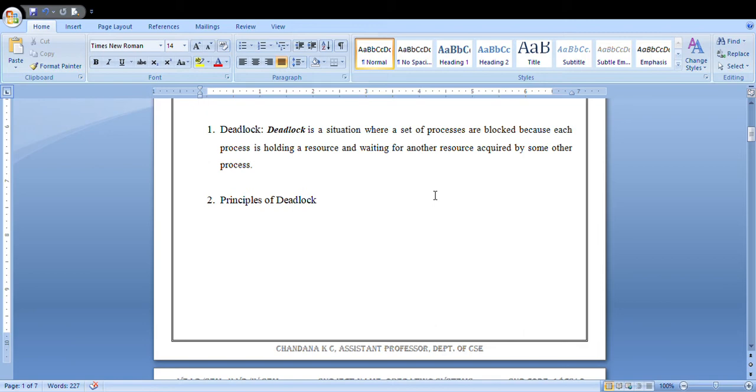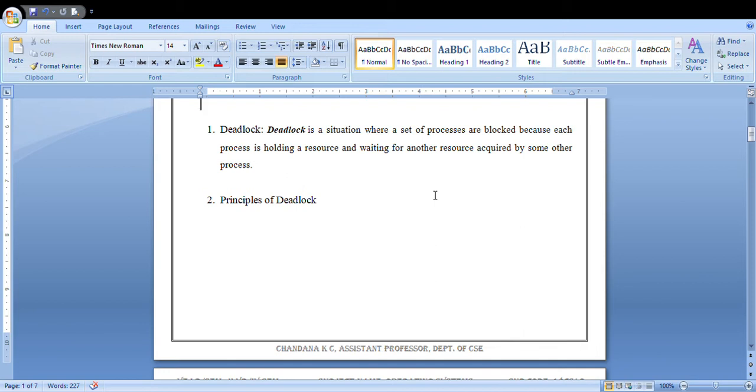A lack of process synchronization can result in two extreme conditions. Those are deadlock and starvation. You already know what starvation means; in process synchronization you came across this word. What do you mean by that? Starvation is nothing but a waiting state. If one process is executing in the processor, another process should wait for the processor to execute the program. That waiting state you will call starvation.